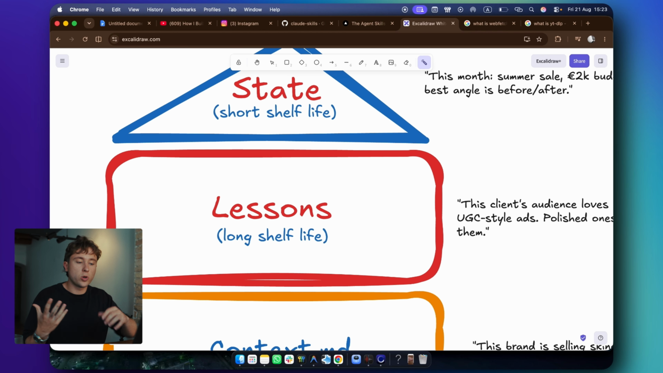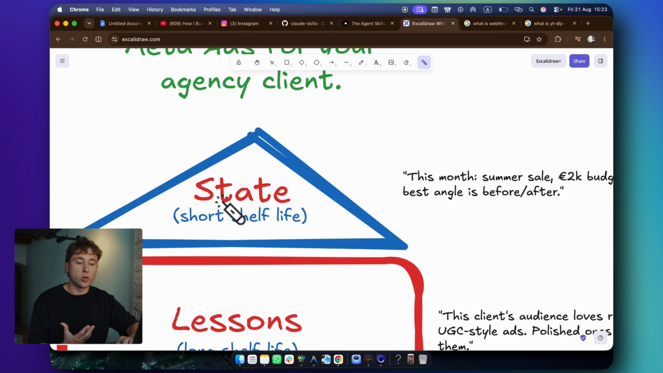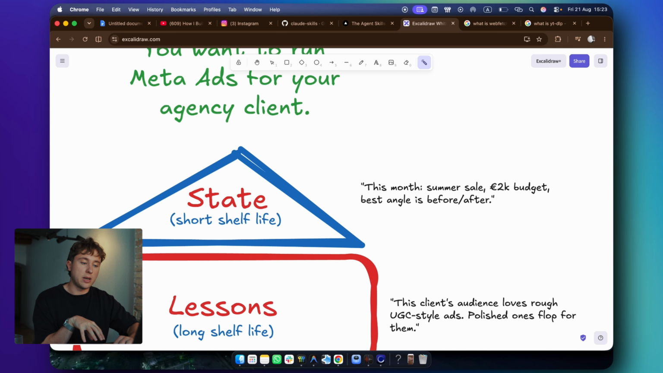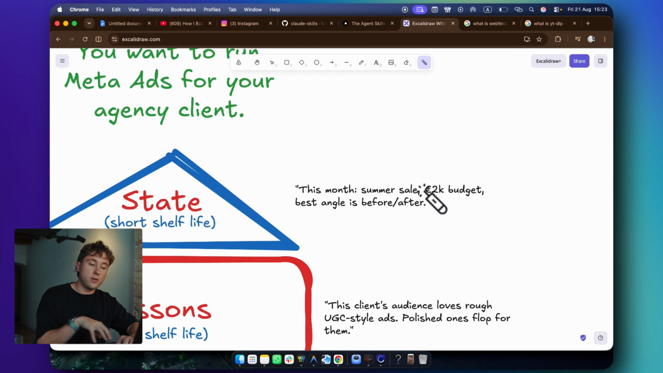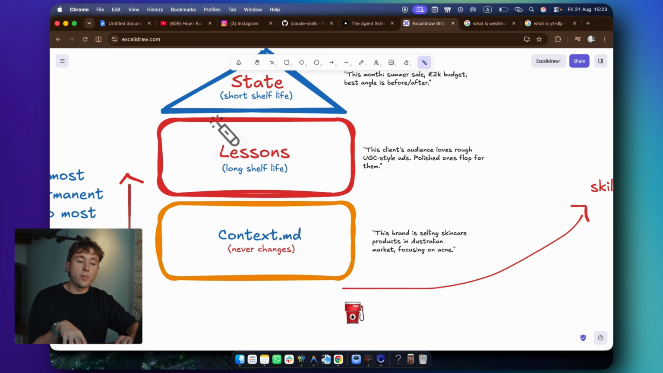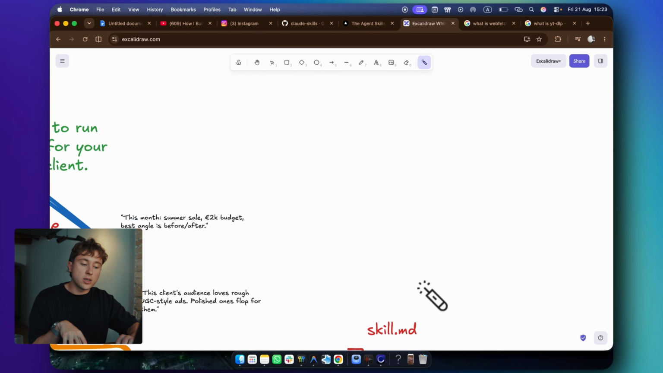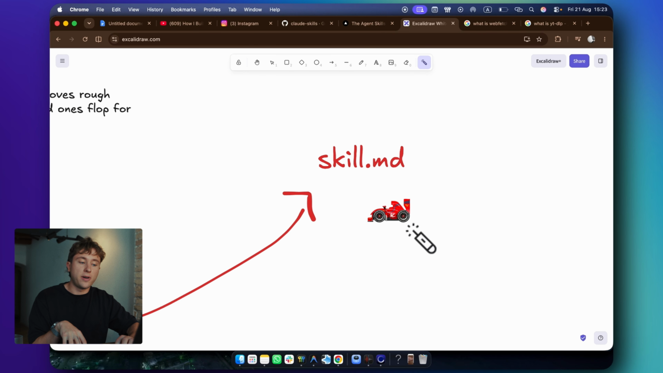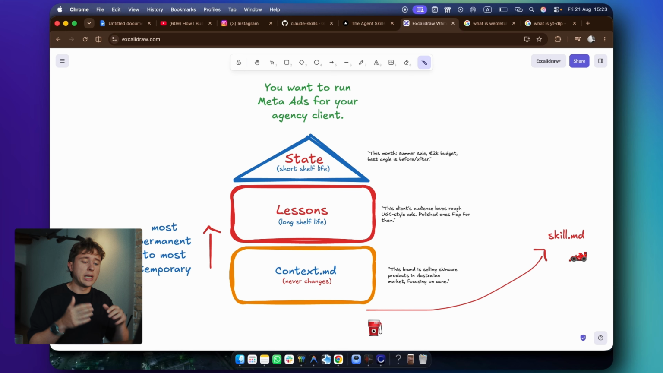That's exactly how Claude works. The last one is state. It's a very short shelf life. So for example, this month we're running a summer scale with a budget of 2,000 euros per month, and the best angle that's working for us right now is before and after. When you want to create the ads, all these things are passed onto the skill MD file that knows how to run the ads. For me, it probably would be much harder to understand if someone explained it to me like this.